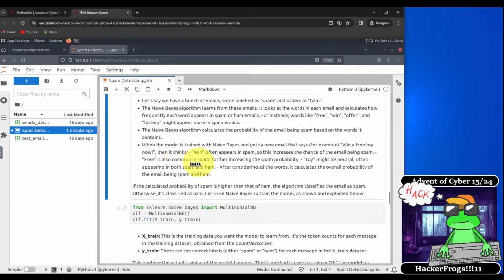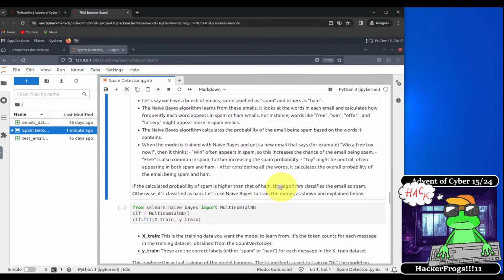When the model is trained with naive Bayes and gets a new email that says, for example, win a free toy now, then it thinks win often appears in spam. So this increases the chance of the email being spam. Free is also common in spam, further increasing the spam probability. Toy might be neutral, often appearing in both spam and ham.